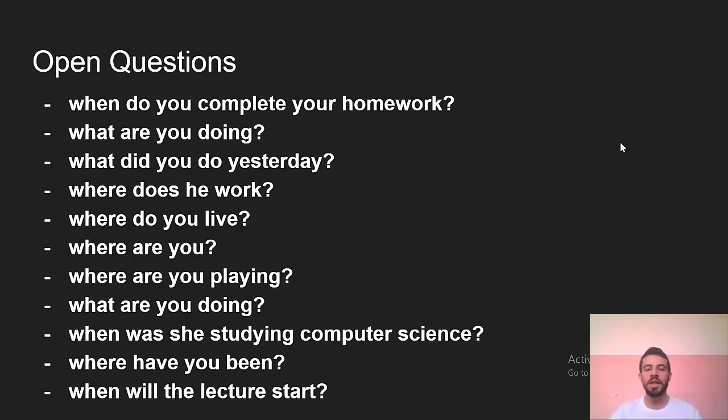Here, where does he work? In the present simple, so using do or does. With he and she and it, using does. So here, where does he work? I talk about something in general. Always. Where does he work? Here for example, where do you live? Also something in general. Where do you live? Always. So where do you live, using do.